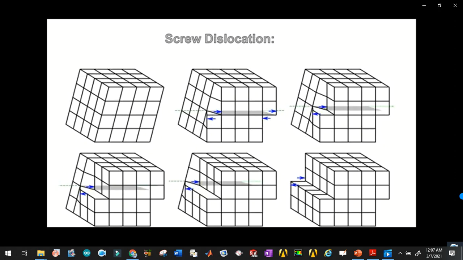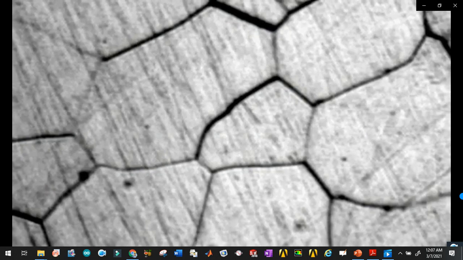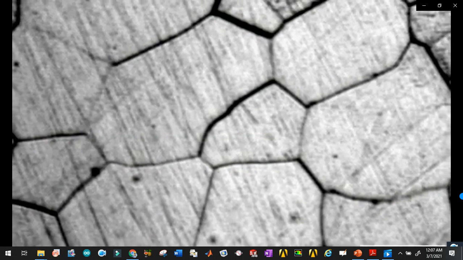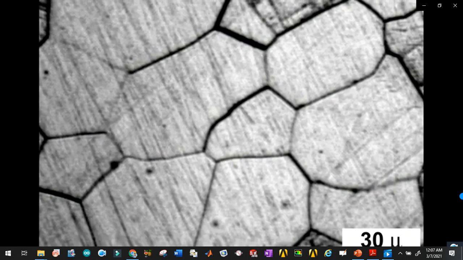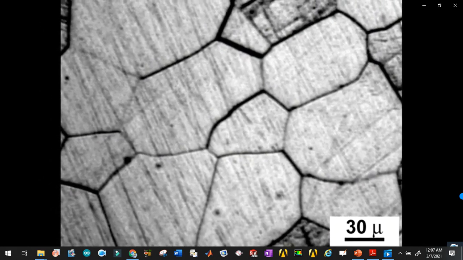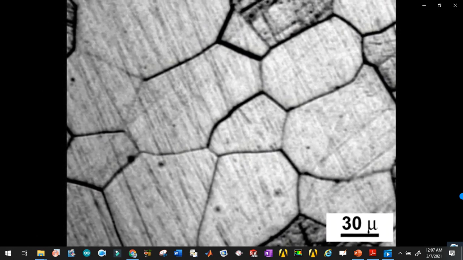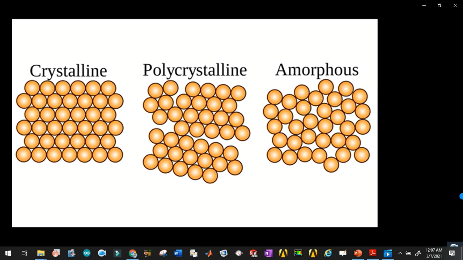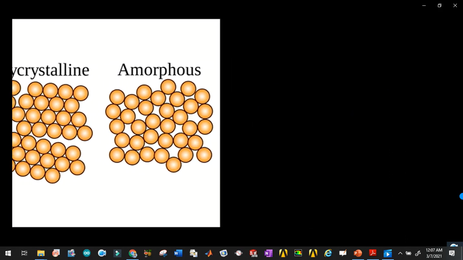Grain boundaries are the interfaces between the individual grains or crystals, and these interfere with the movement of dislocations. And bulk imperfections include voids, inclusions, other phases, or cracks. The grain size also has a large influence on the material's mechanical properties, as larger grain sizes are typically associated with low strength, low hardness and low ductility. Amorphous metals, typically alloys, are glass-like with a non-crystalline, disordered atomic structure, as opposed to an ordered structure in crystalline materials.